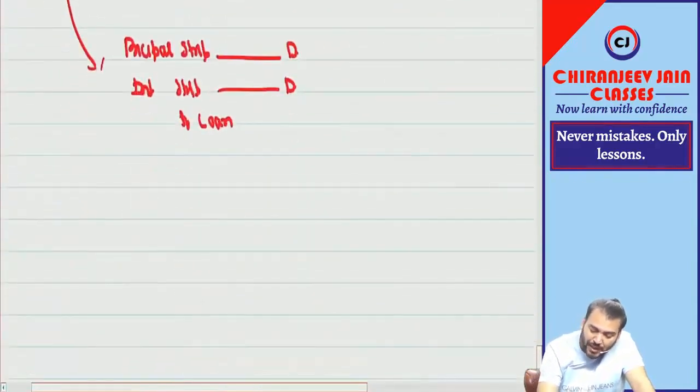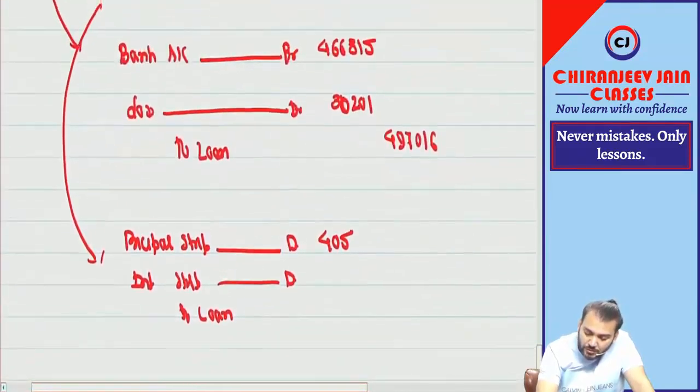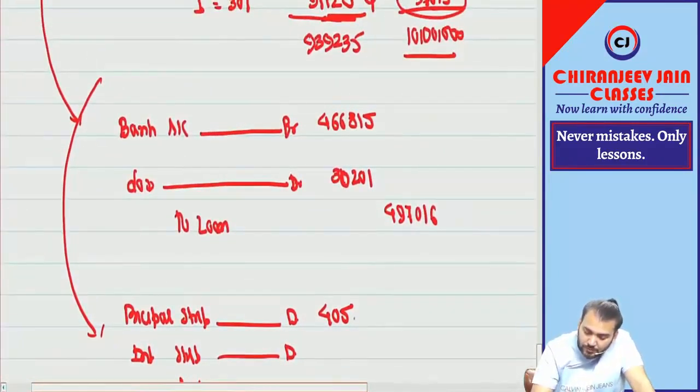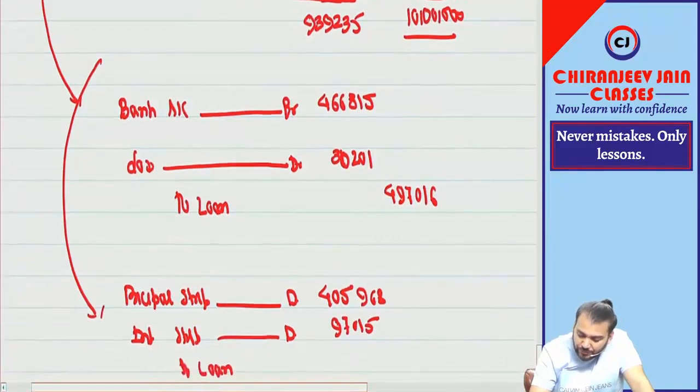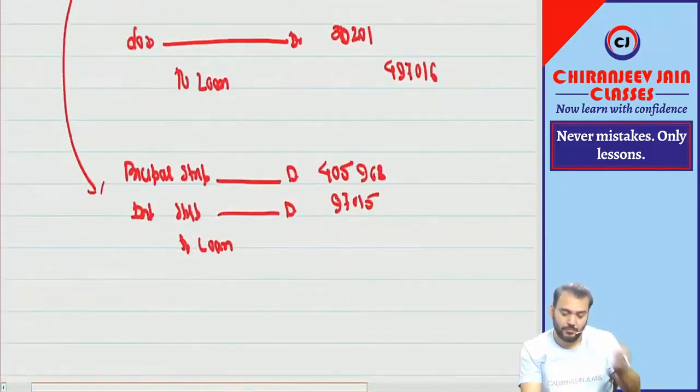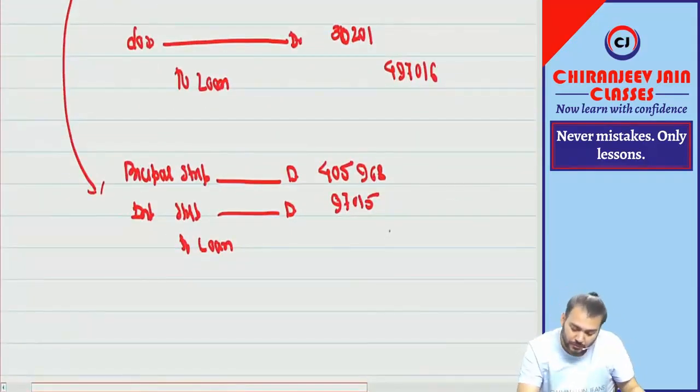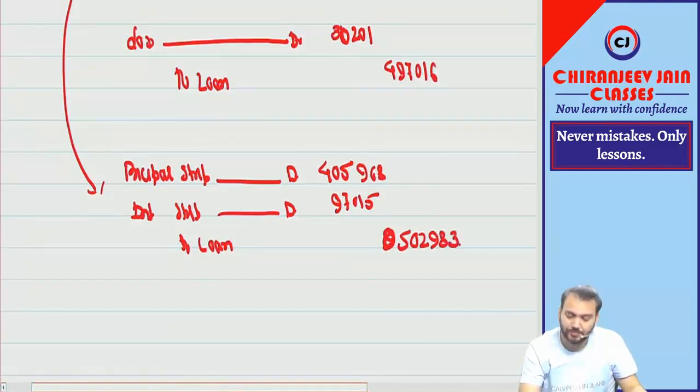So how much is 4,05,968 and 97,015. Total of this is 9,983. Understood?